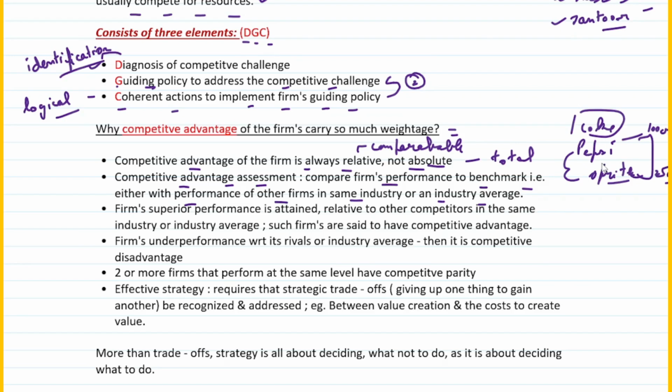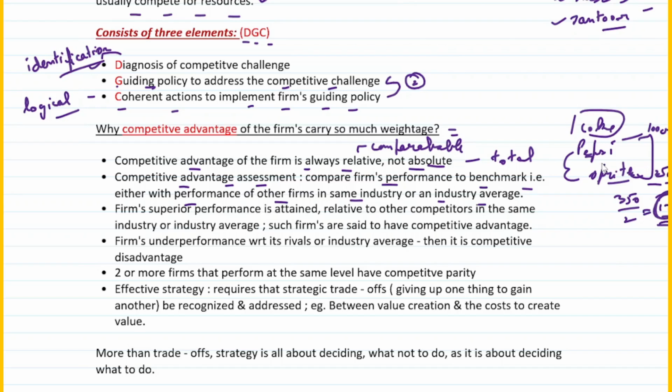So Coke has to ensure that their sales are higher than that of Pepsi and Sprite with respect to last year. Or you can take the average of both, that is 250 plus 100 divided by 2, that is 350 by 2, so almost like 175. So your benchmark is comparable to 175 crores, which is the industry average. So how do you do the competitive advantage assessment? You compare the firm's performance to the benchmark. What can these benchmarks be? Either the performance of other firms in the same industry or the industry average. Fine, 2 things. Now, let's move on to the third one.